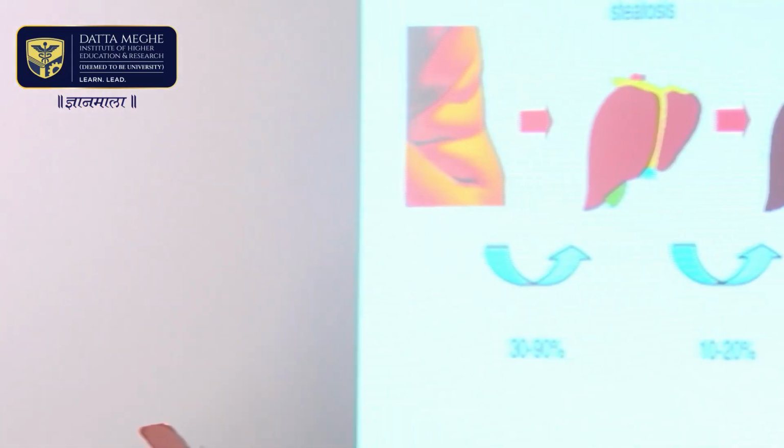About one-third of patients who have cirrhosis due to hemochromatosis develop hepatocellular carcinoma. 15% of patients who have cirrhosis of the liver because of hepatitis B infection develop hepatocellular carcinoma, and about 5% of patients who have cirrhosis because of alcohol can go on to develop hepatocellular carcinoma, which can be fatal. It's an important fatal complication. So NAFLD is a spectrum.